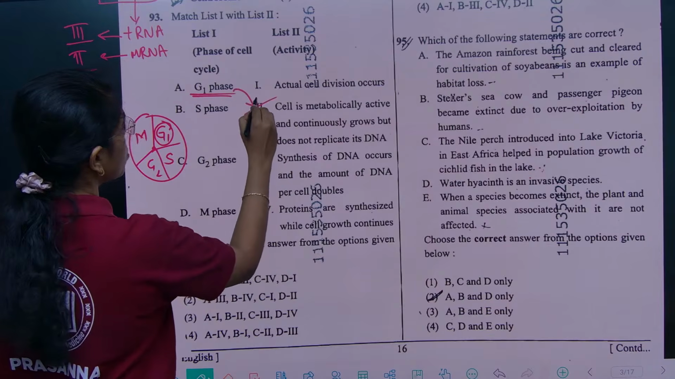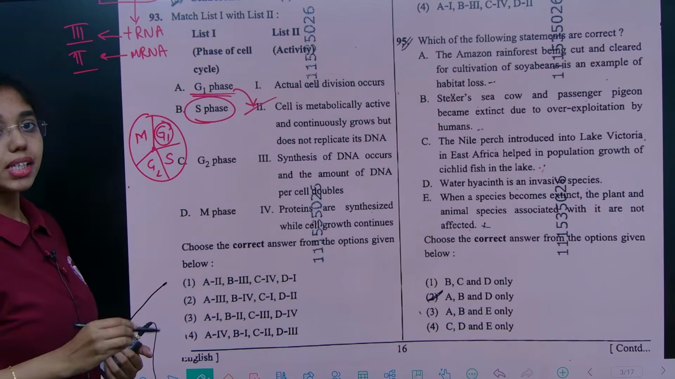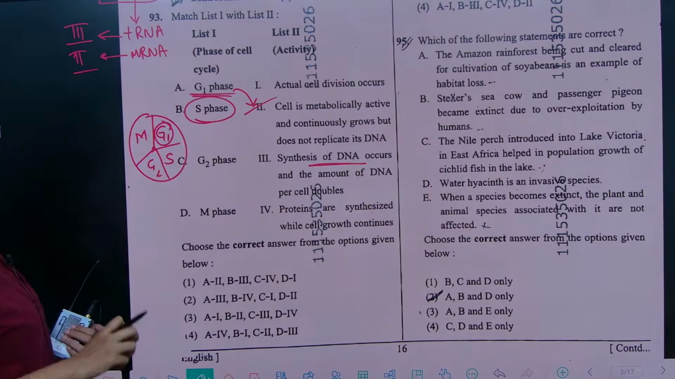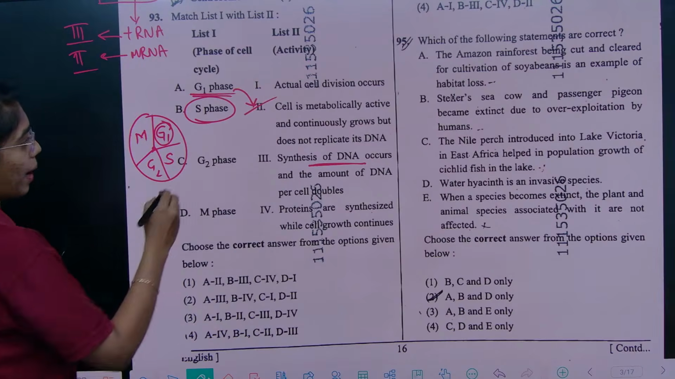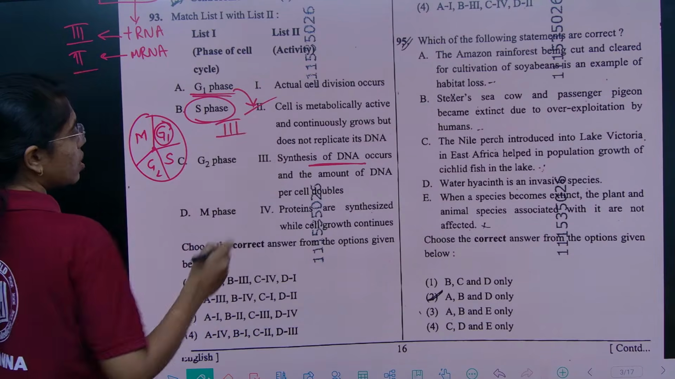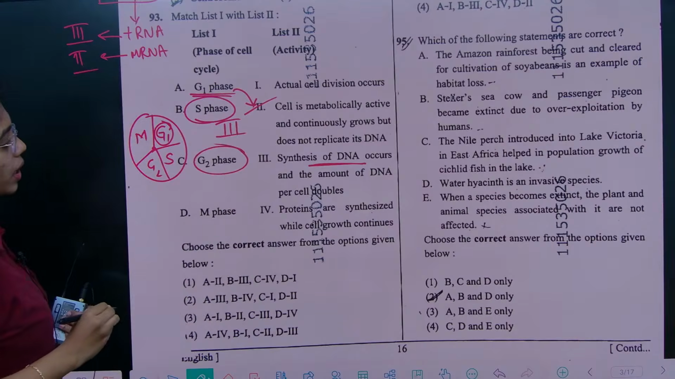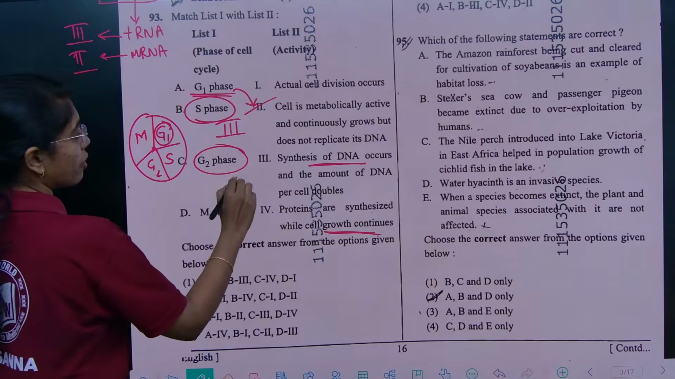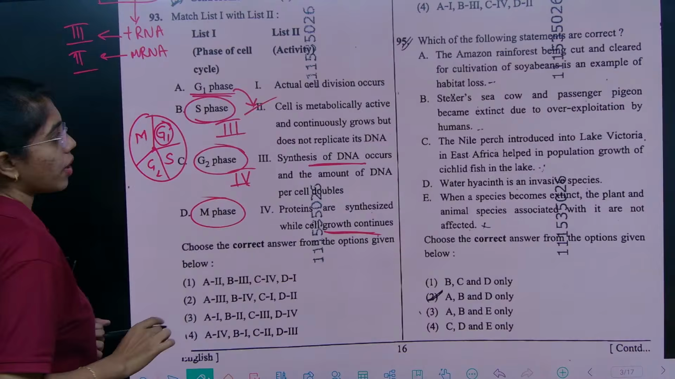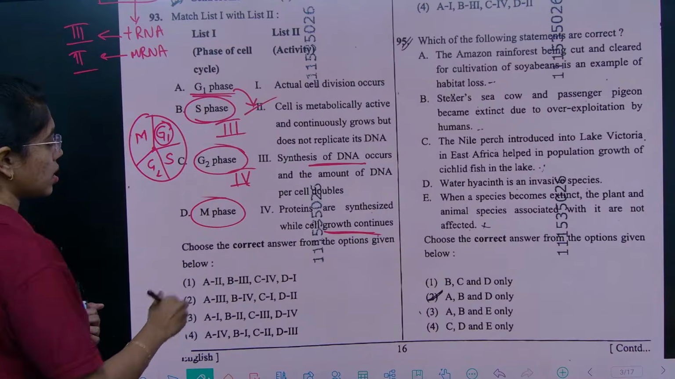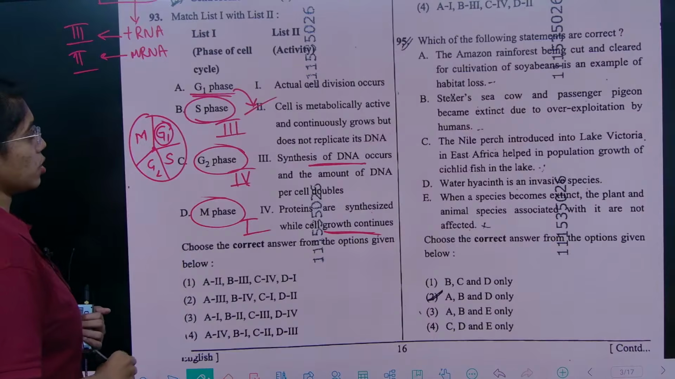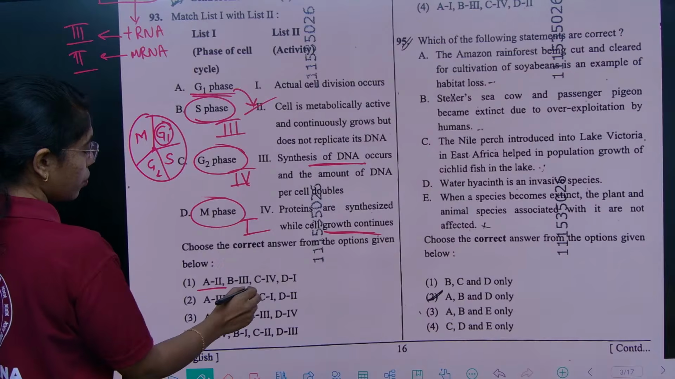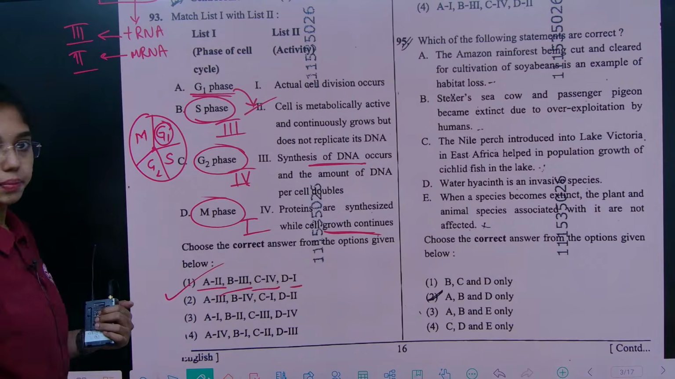the answer will be option 2. A is 2. Next, S phase. In S phase, inside the nucleus, synthesis of DNA takes place, and in the cytoplasm, centriole duplication happens. So S matches with option 3. And in G2 phase, proteins are synthesized while cell growth continues, which is option 4. And in M phase, actual cell division occurs. So here the right answer is A2, B3, C4 and D1, right?